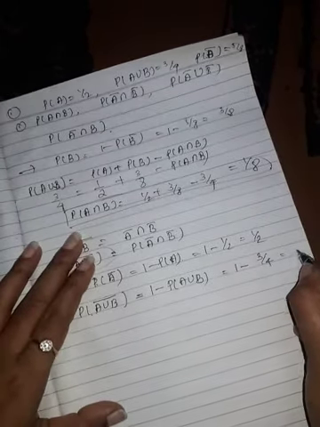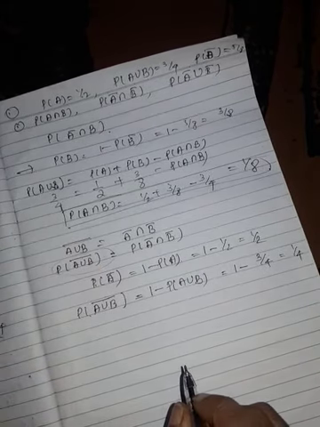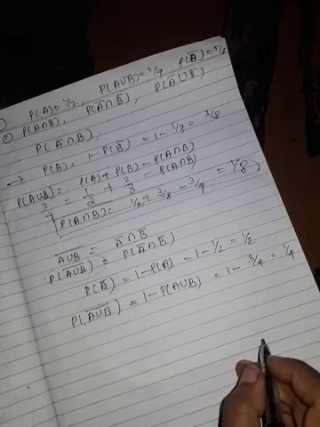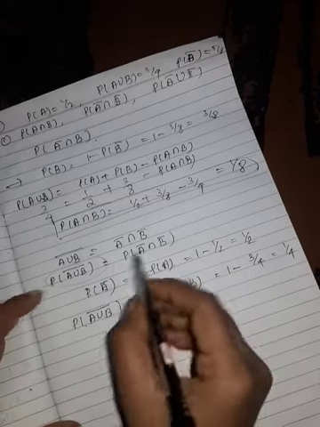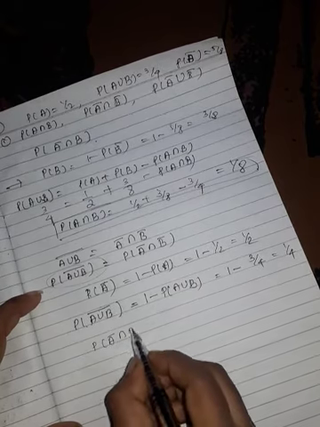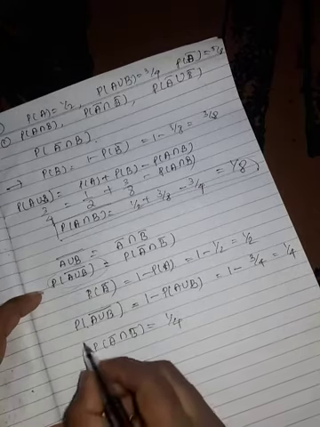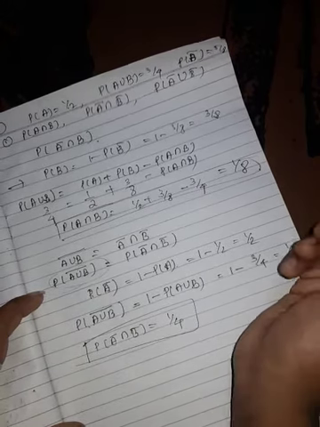So this is 1 by 4. So by this probability of A bar intersection B bar is 1 by 4. Next what we left?